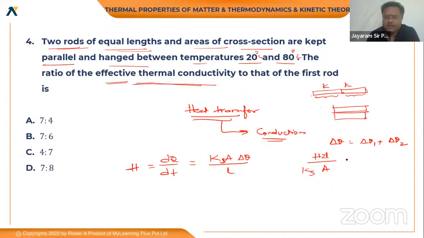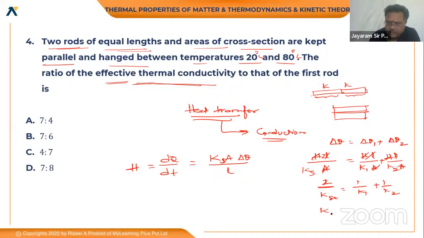The total length is 2L, and that is equal to h into L by K1 into A plus h into L by K2 into A. Area is the same, everything is the same, and adding the two gives a total length of 2L. Cancelling the common terms, the formula is 2 by K in series equals 1 by K1 plus 1 by K2. So K effective in series is 2K1K2 by K1 plus K2.